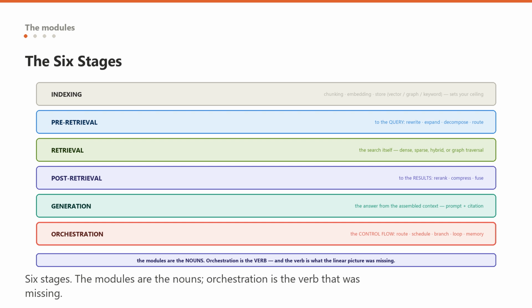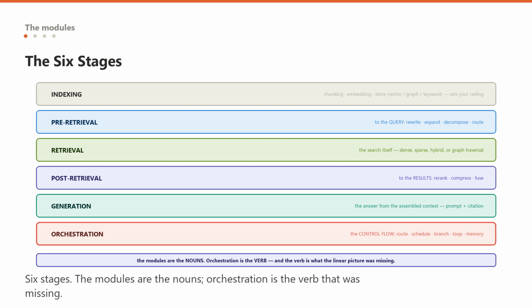So what are the blocks? Modular RAG organizes them into stages, and knowing these gives you a complete map of any RAG system you will ever meet. Indexing: how your data is processed and stored, chunking strategy, embedding model, and the choice of store, whether vector, graph, or keyword. This is upstream of every query and quietly determines your ceiling.